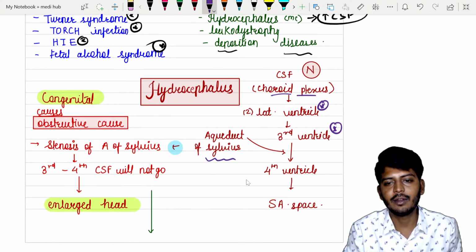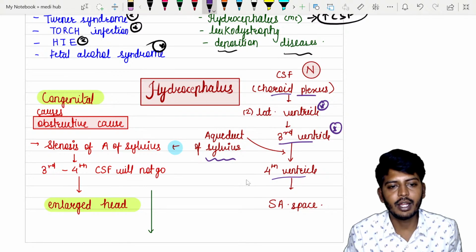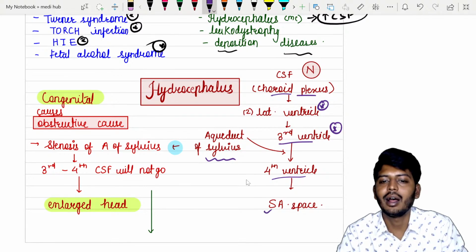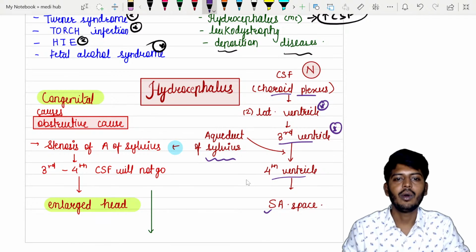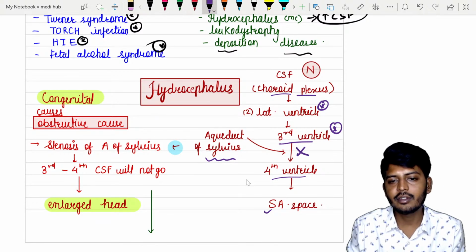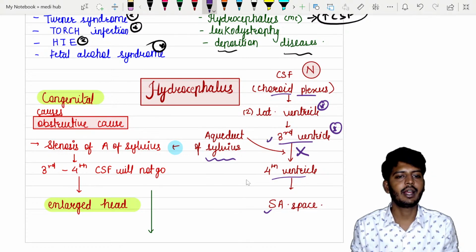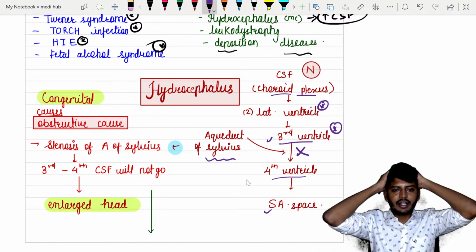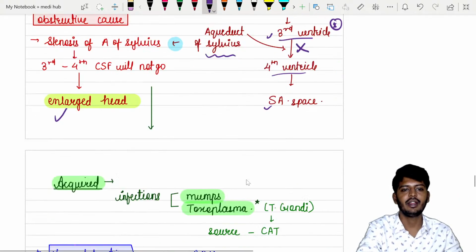Through the aqueduct of Sylvius, it goes from the third ventricle to the fourth ventricle. From the fourth ventricle, it goes into the subarachnoid space. Now, if this aqueduct of Sylvius is narrowed or closed, CSF will be formed, but it will come only till the third ventricle. So more fluid accumulation will be there in the brain, leading to an enlarged head.